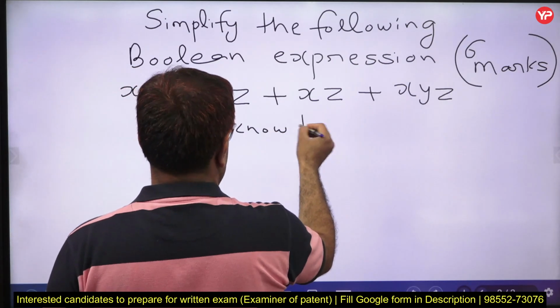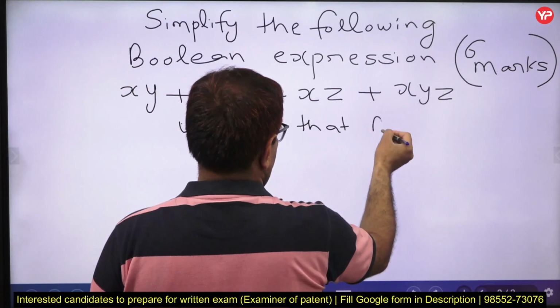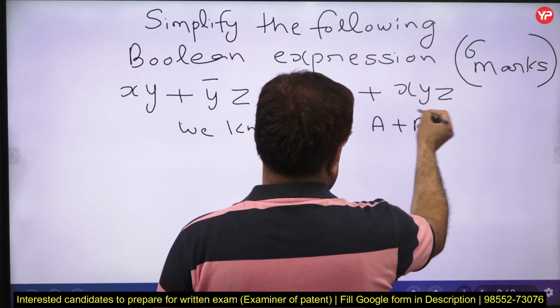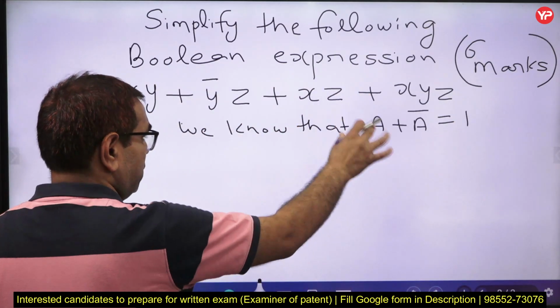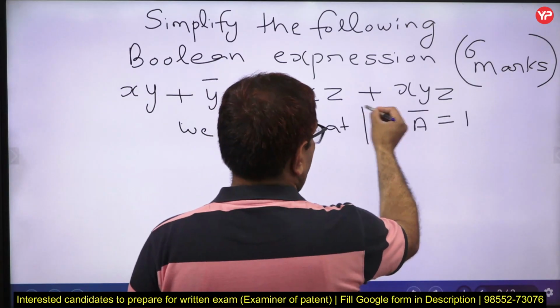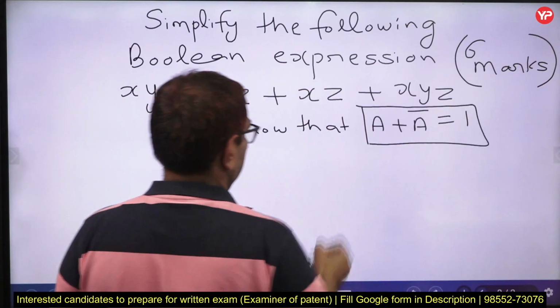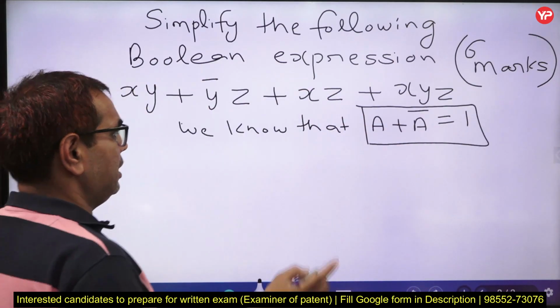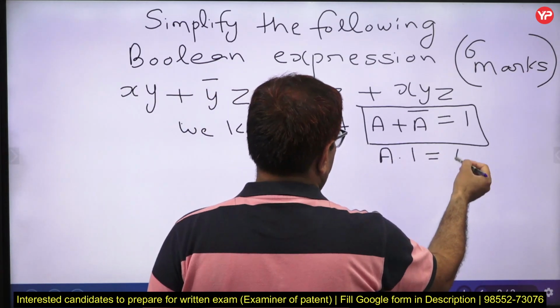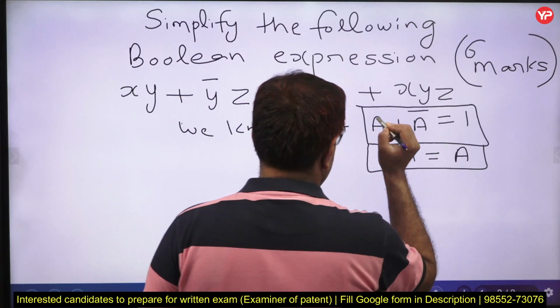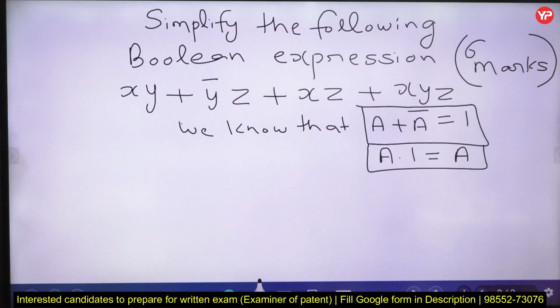We know that a plus a bar is equal to 1. So you are going to use this. So highlight this point. Okay. A plus a bar is equal to 1 and any variable a multiplied by 1 is equal to a. So these two conditions we are going to use. So we should mention those conditions in the paper.